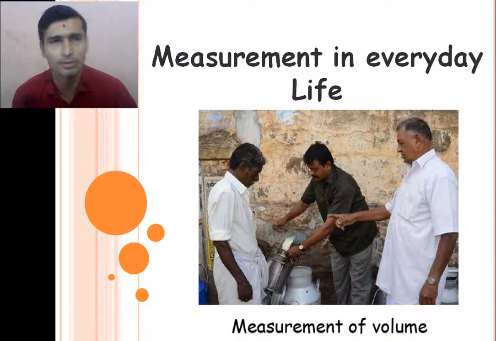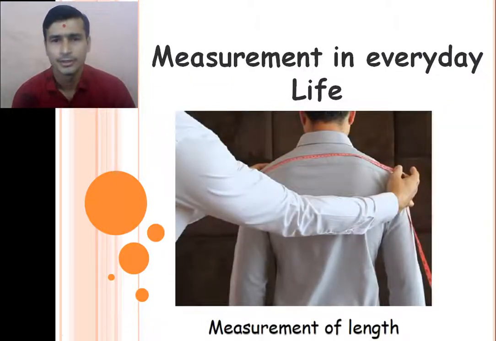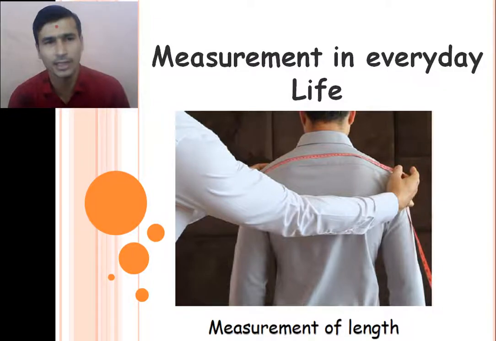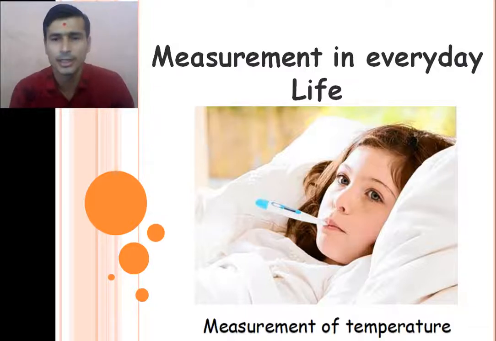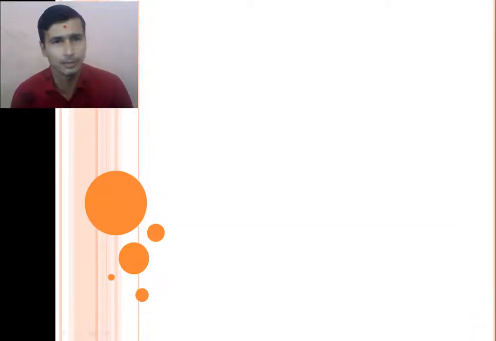So measurement of volume, right? Measurement of length, we need to measure several times the length of a room, the height of a person, right? All those things we measure in our daily life, right? Then measurement of temperature, right? Temperature is measured in degree Celsius, Fahrenheit, Kelvin. So all these different types of physical properties we measure in our daily life. So why do we need to measure these physical properties, right?